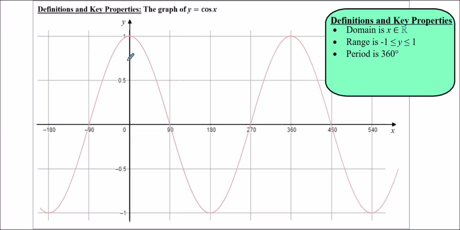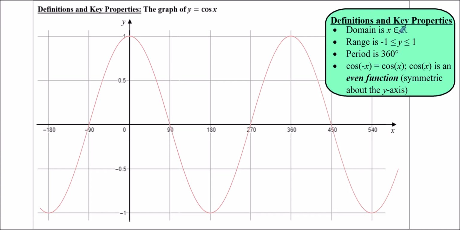And so if you were to take the graph of cos of minus x, which, using the laws of transformations, flips it in the y-axis, that'd be the same as cos of x itself, because it's symmetric in the y-axis. Now, functions that have symmetry in the y-axis are called even functions. For example, y equals x squared is an even function, because it has symmetry in the y-axis too.